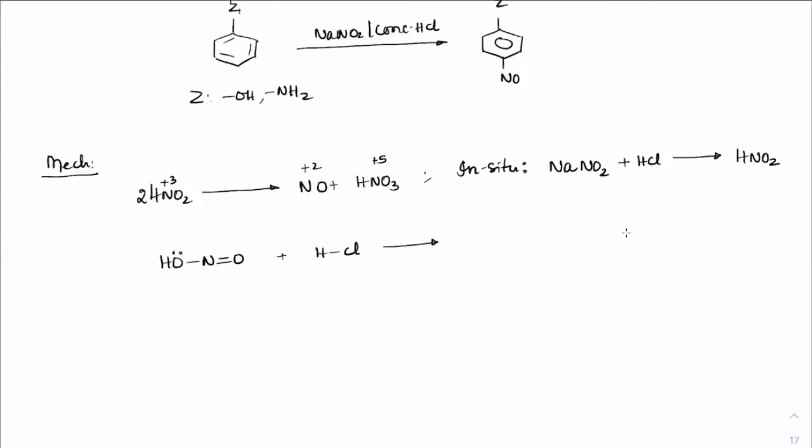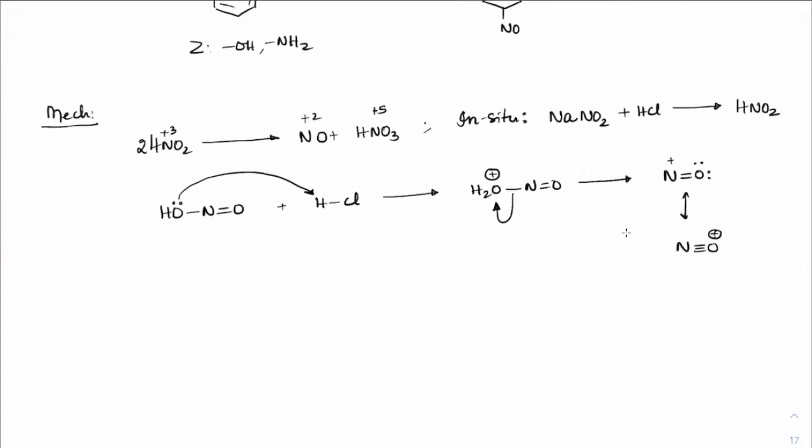So the lone pair present on this oxygen will act like a base, will take this H plus, because HCl is a stronger acid compared to HNO2, and it would become H2O N double bond O plus. And H2O is a good leaving group, so it will leave behind this positive charge on nitrogen, which can undergo resonance stabilization as N triple bond O plus. Just like carbon monoxide, you will see an electrophile is generated this way.